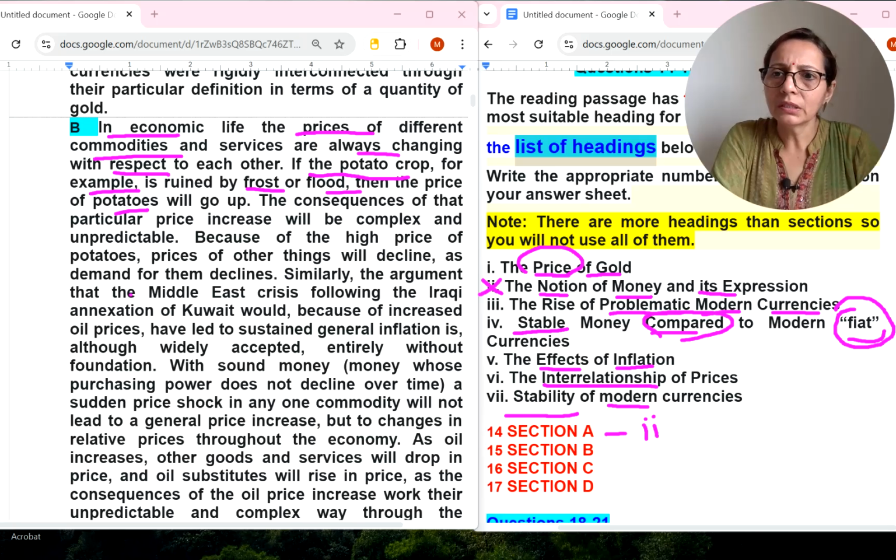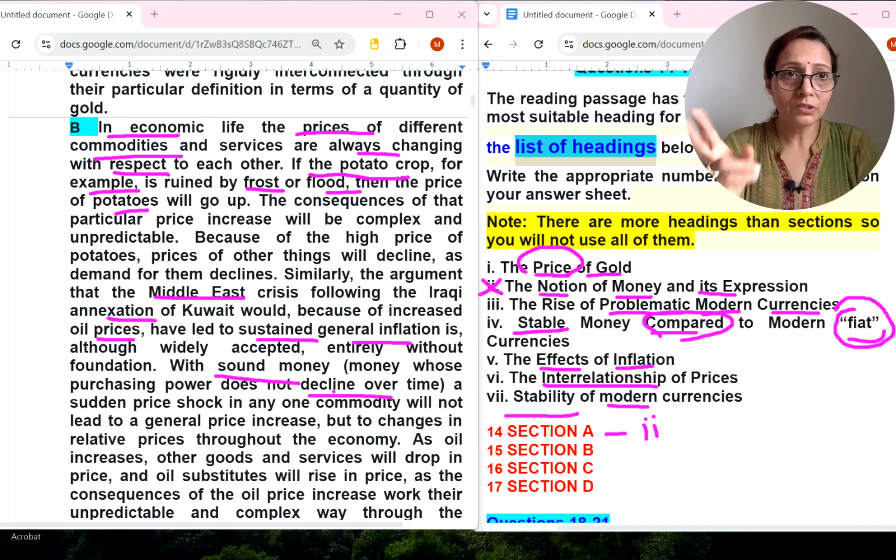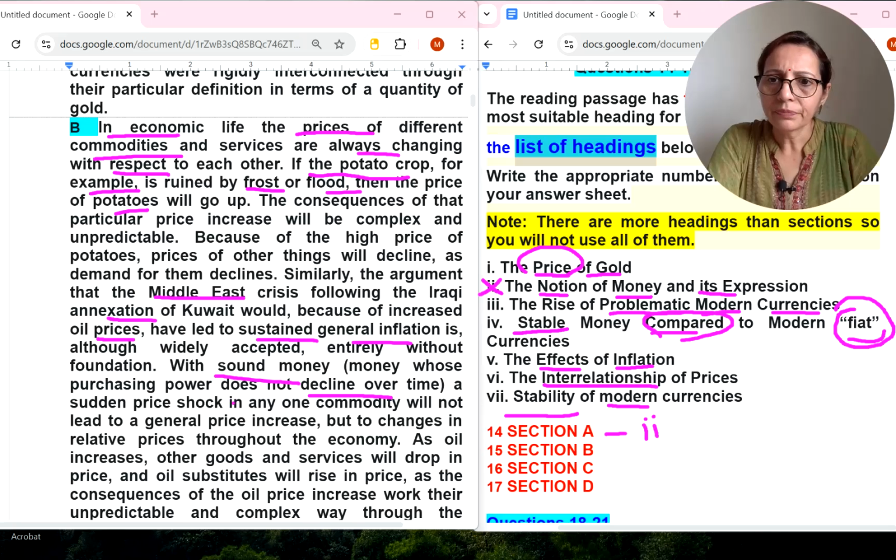Similarly, the argument that the Middle East crisis following the Iraqi annexation of Kuwait would, because of increased prices, have led to sustained general inflation is wrong, although with sound money, money whose purchasing power does not decline over time. Okay, now this is sound money that does not decline over time, that is stable money. Stable money they were talking about in the fourth paragraph and seventh paragraph, stability of modern currency. A sudden price shock in any one commodity will not lead to general price increase but to changes in relative prices throughout the economy.